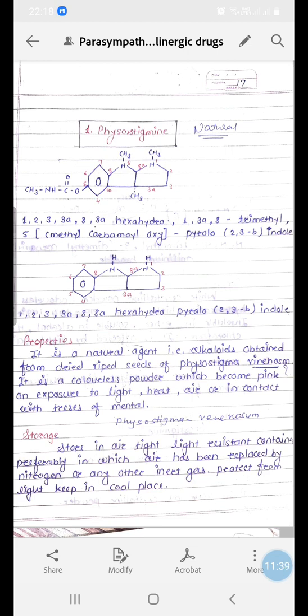Again, if you focus on the whole structure, you will find a functional group directly attached to this fused heterocyclic nucleus, and this molecule can be considered as an ester, RCOOR', where R is CH3NH, COO, and R' is your fused tricyclic nucleus. So you can collectively take the fused heterocyclic nucleus along with the functional group as a base in the form of ester.